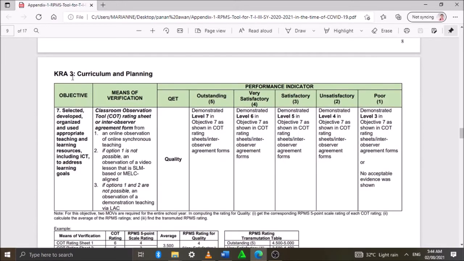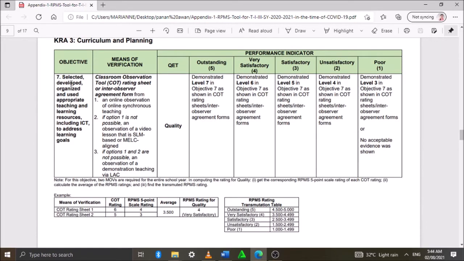For our KRA 3 curriculum and planning, objective 7: select, develop, organize, and use appropriate teaching and learning resources, including ICT, to address learning goals. The means of verification are the classroom observation tool rating sheet or inter-observer agreement form from an observation of online synchronous teaching. If option 1 is not possible, an observation of a video lesson that is SLM-based or MELC-based. If options 1 and 2 are not possible, an observation of a demonstration teaching via LAC.